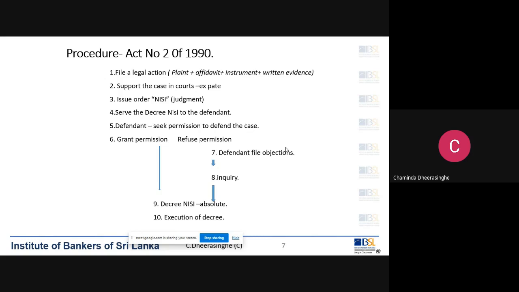Then the customer can file papers and ask for an inquiry. It is not a trial, right? It's an inquiry. At the inquiry, the customer can give evidence, and also mark documents to support his defense. The plaintiff, that is the bank or the institution, also can give evidence at this inquiry stage.